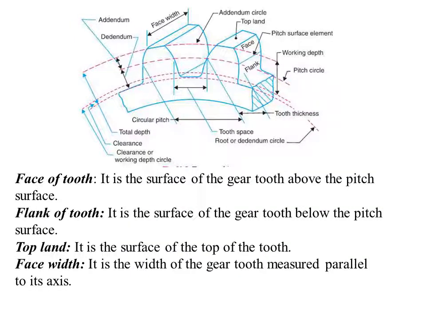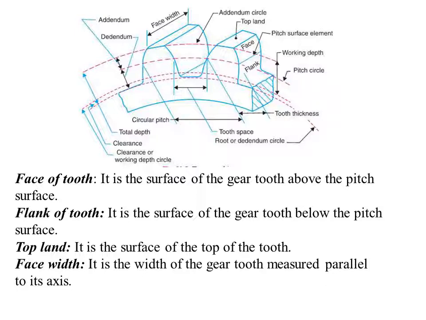Next, face of the tooth, this part. It is defined as the surface of the gear tooth above the pitch surface. Next we have the flank of the tooth. It is the surface of the gear tooth below the pitch surface. It is called the flank of the tooth.